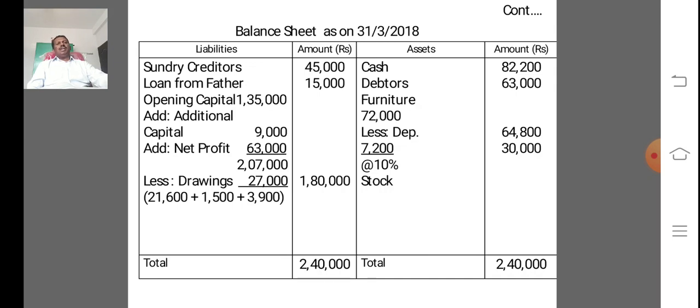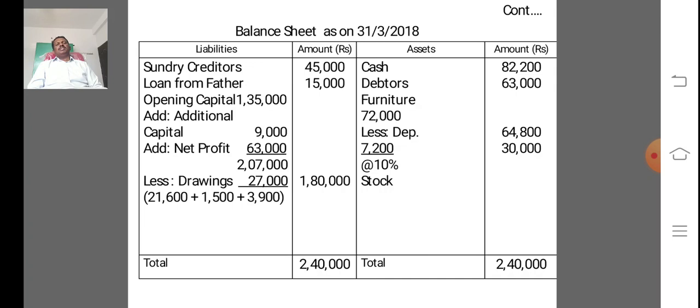On the liability side, we enter sundry creditors 45,000, loan from father 15,000, opening capital 1,35,000 plus additional capital 9,000 plus net profit 63,000, total is 2,07,000, less drawings 27,000. So 1,80,000 is the closing capital.